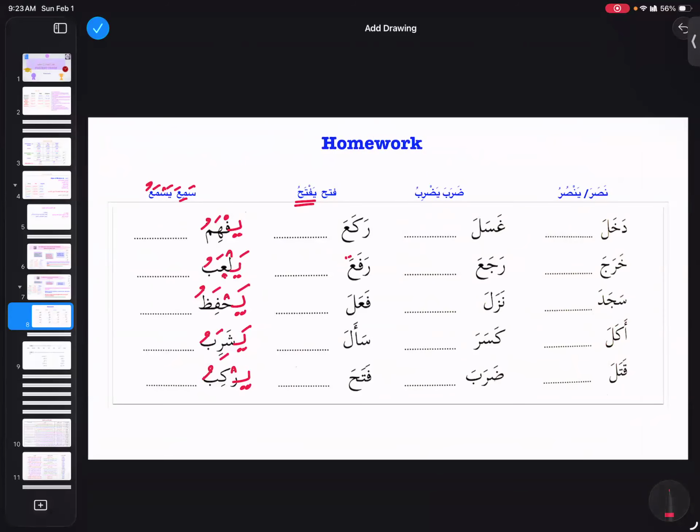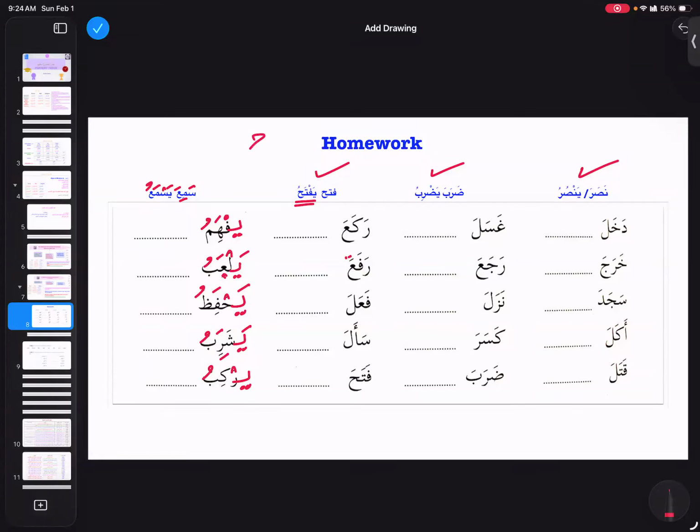And nasara, we're going to find a lot. Mostly you're going to find bab nasara, bab daraba, right? So they are very commonly used. Bab fataha is also very common, right? And then sami'a, you're going to see. And what are the other ones?